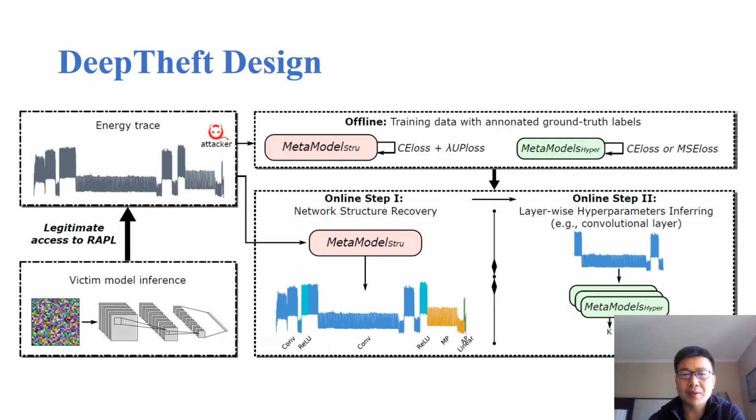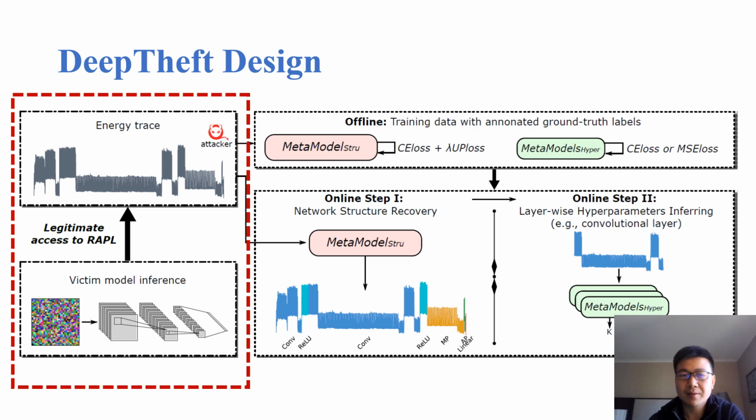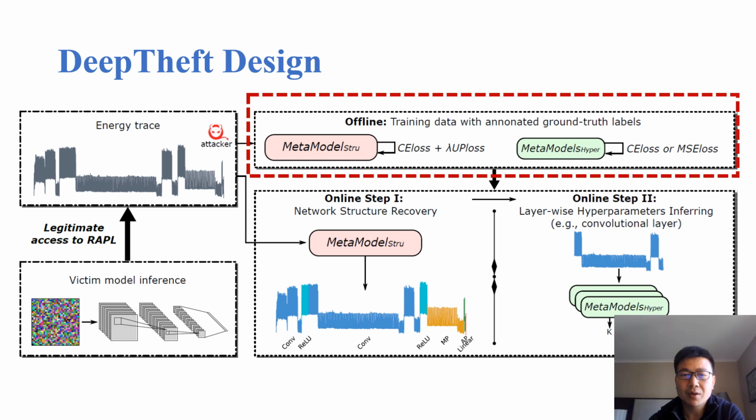After this overview of DeepTheft, we can have a look at its design. Regardless of the offline or online phases, the attacker has legitimate access to RAPL to measure the CPU power consumption when the model executes the forward inference computation. During the offline phase, given training data with annotated ground truth labels, a number of machine learning models, namely meta models, are trained.